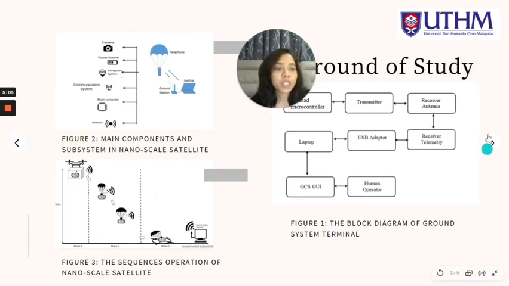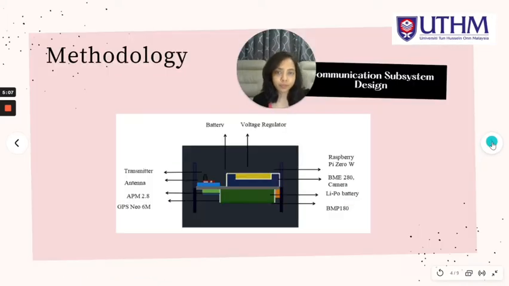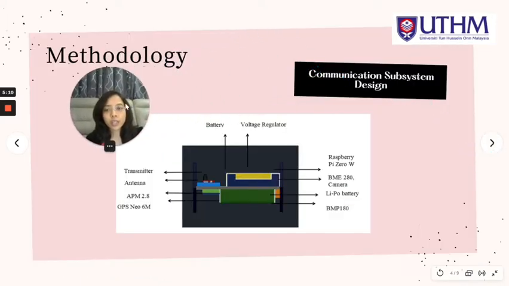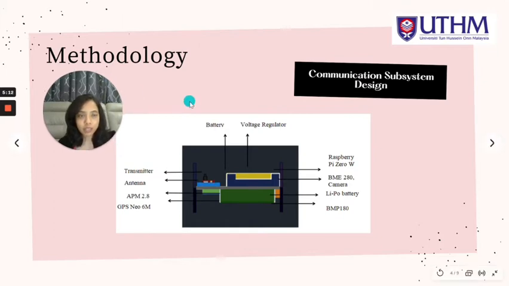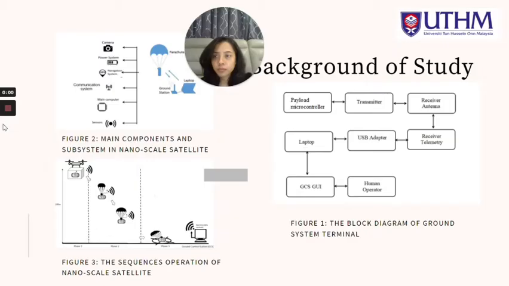Next, we move to the methodology. This is the communication subsystem design for my project, which consists of a battery and voltage regulator. As you can see, there is a Raspberry Pi Zero Wireless, BME280, and also a camera. This is only the 3D design for the nanoscale satellite. We move to the next part, which is the materials.